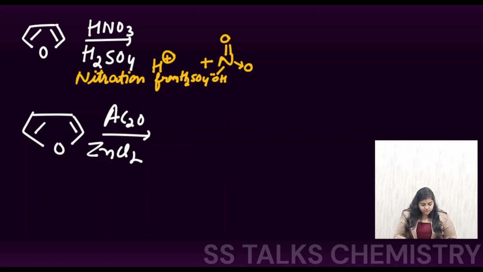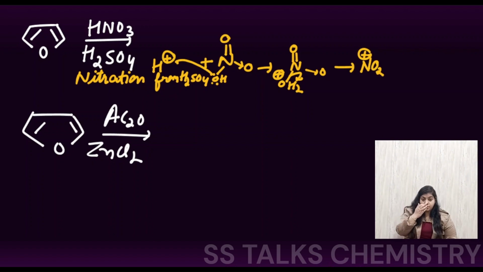The H positive is going to protonate the oxygen center, giving the formation of this species, with OH2 carrying the positive charge. This water is going to leave from the medium, leading to the formation of the electrophile, which is NO2 positive. Now this electrophile is going to attack our furan ring.